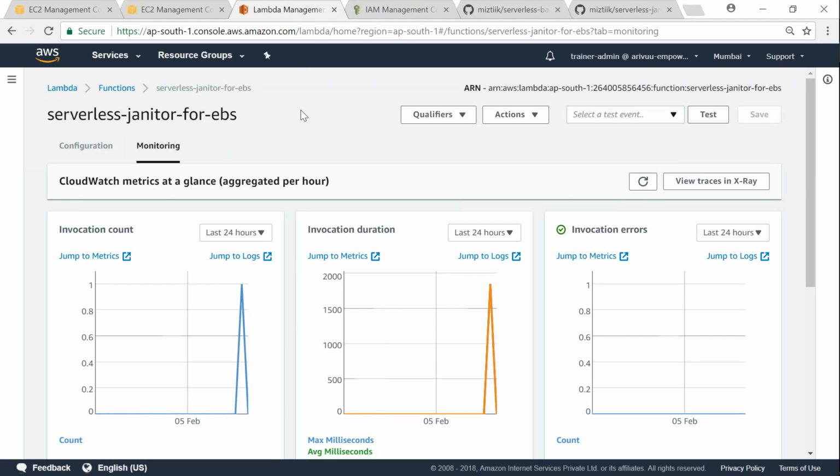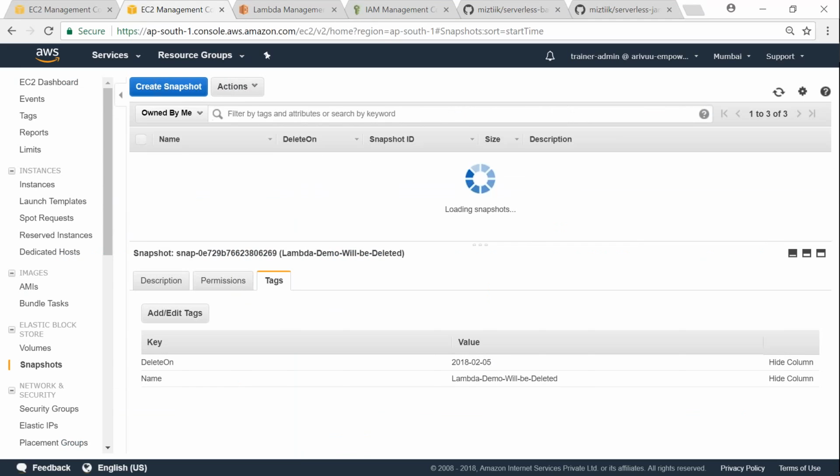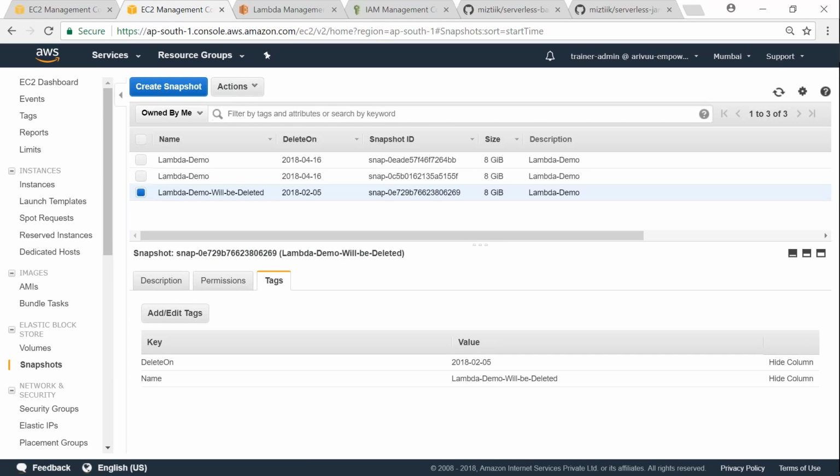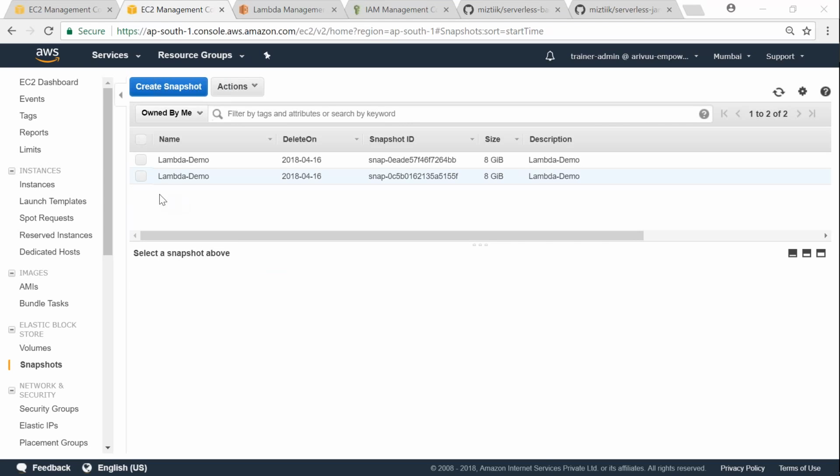Okay, it has triggered once. Maybe the change was not picked up immediately. Maybe it did, but let us wait for one more trigger to happen. There you go. You see here, when the Lambda triggered the second time, it wiped out the disk which had a delete on date as today.